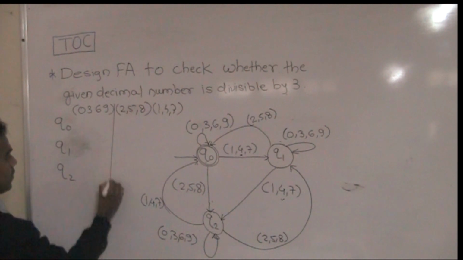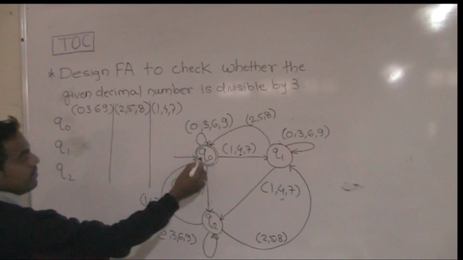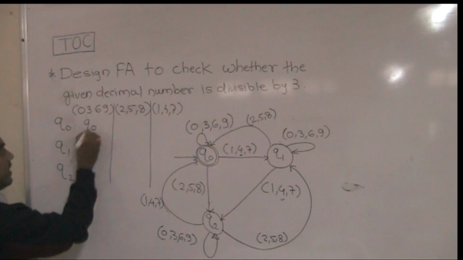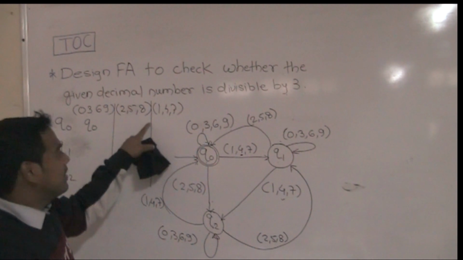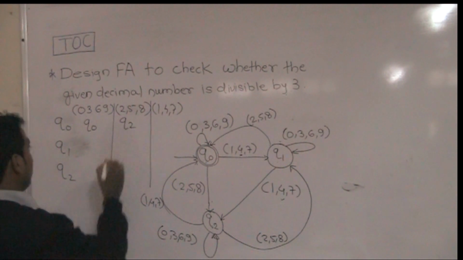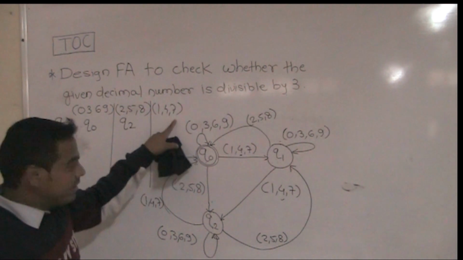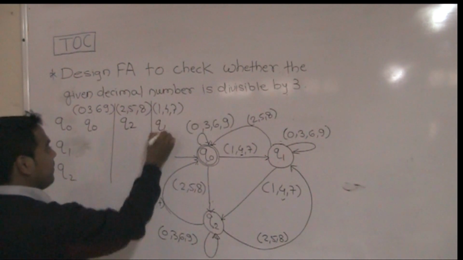At the Q0 state, suppose 0, 3, 6, 9 comes, it remains at the Q0 state. At the Q0 state, if 258 comes, it goes to the Q2 state. At the Q0 state, if 147 comes, it goes to the Q1 state.